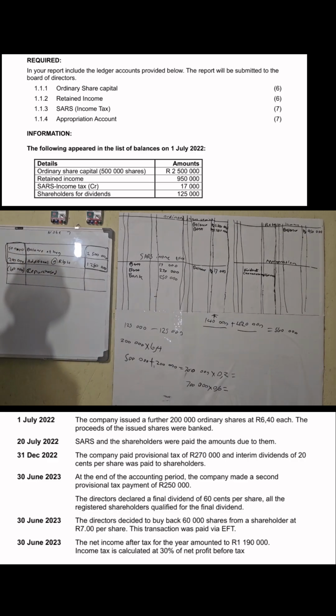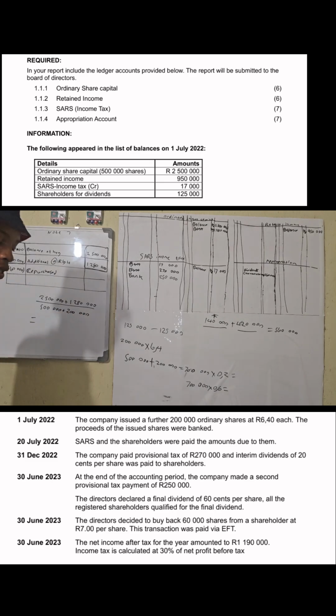Average price aga ke bokae? 2,500,000. I added ka 1,280,000. I all divided by 500,000 plus 200,000. Umfa average price yaka.